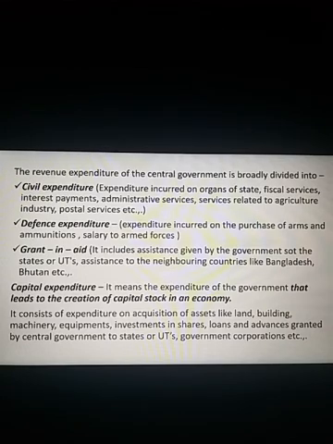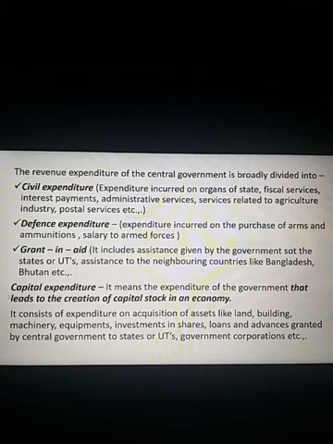Observe, it includes assistance given by the government to the states, UTs, when I say UTs, Union Territories, assistance to neighboring countries like Bangladesh, Bhutan, etc. And here's a spelling error, please be very careful. It should be 'to'. That is assistance given by the government to the states. It is T-O. Clear? To the states or UTs, assistance to the neighboring countries like Bangladesh, Bhutan, etc.